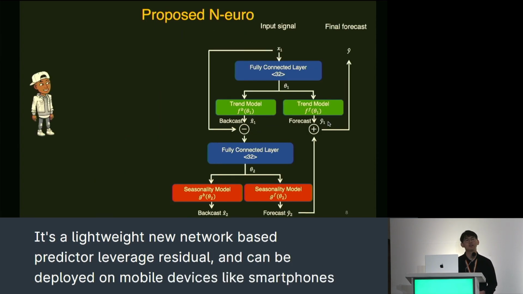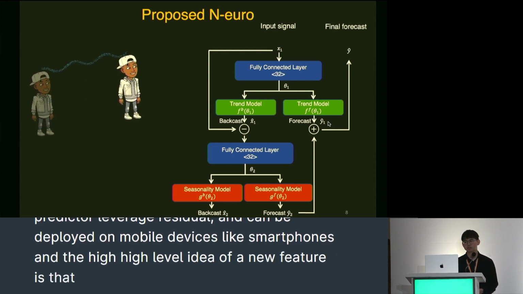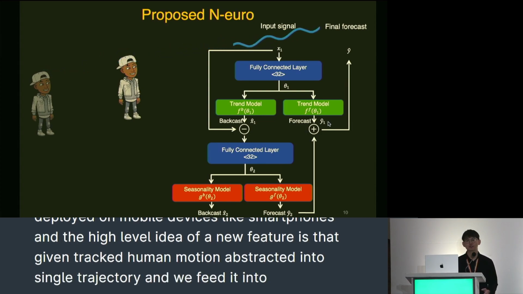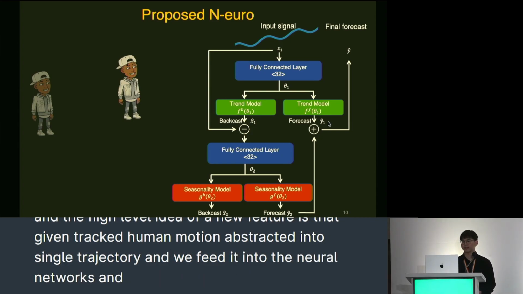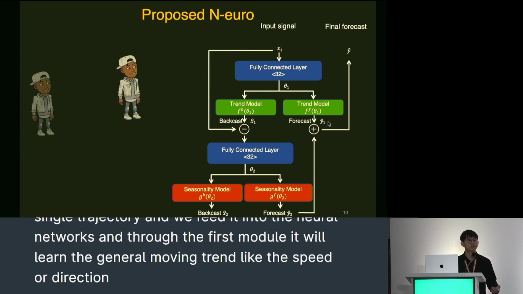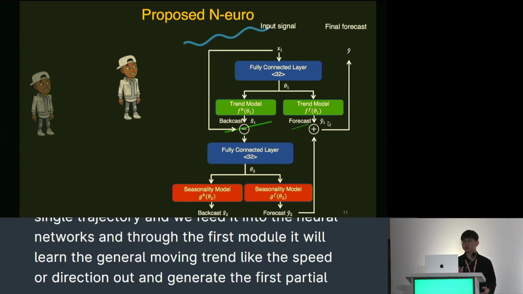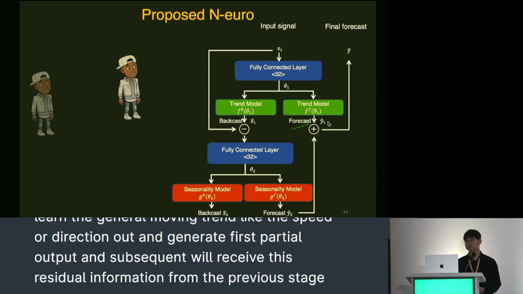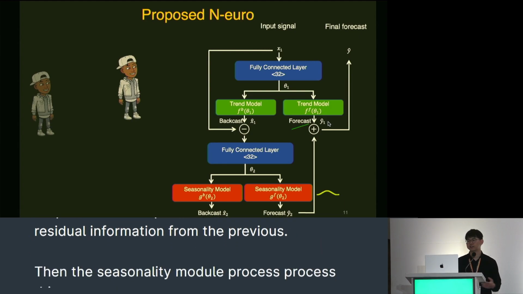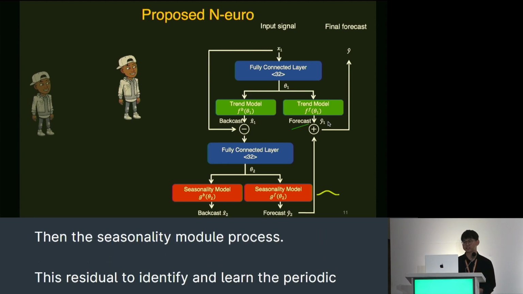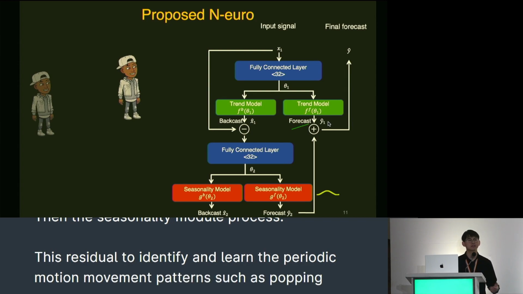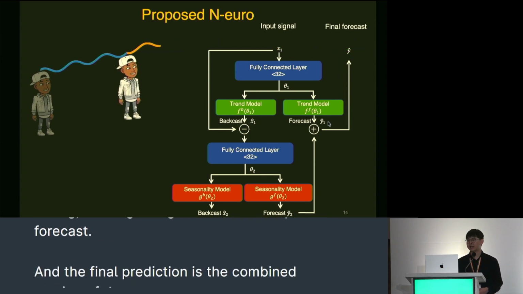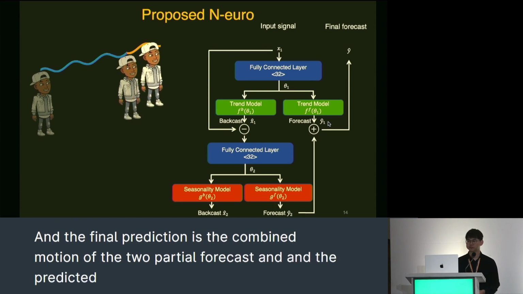The high-level idea of Neural Predictor is that given a tracked human motion, we abstract it into a single trajectory, and we feed it into the neural networks. Through the first module, it will learn the general moving trend like the speed or direction, and generate the first partial output. The subsequent module will receive this residual information from the previous stage. Then the seasonality module processes this residual to identify and learn the periodic movement patterns, such as bobbing during walking, and generate another partial forecast. The final prediction is a combination of the two partial forecasts. And the predicted trajectory is both accurate and smooth.